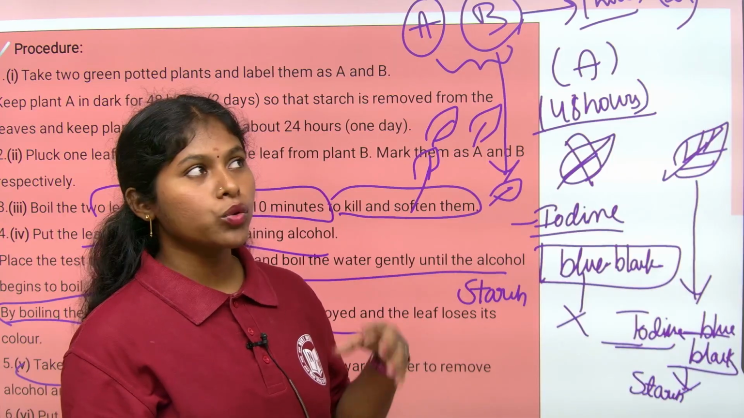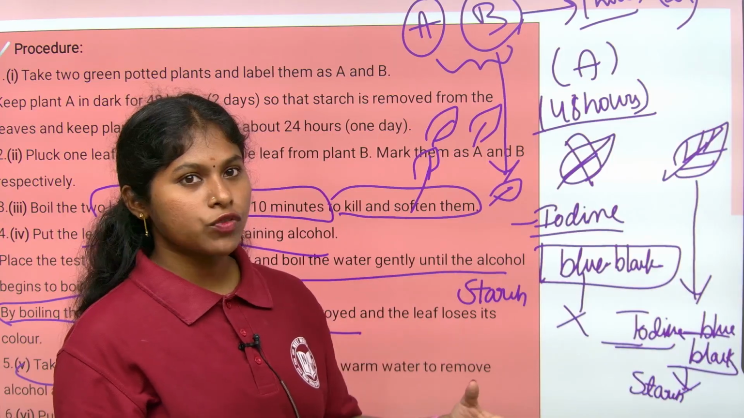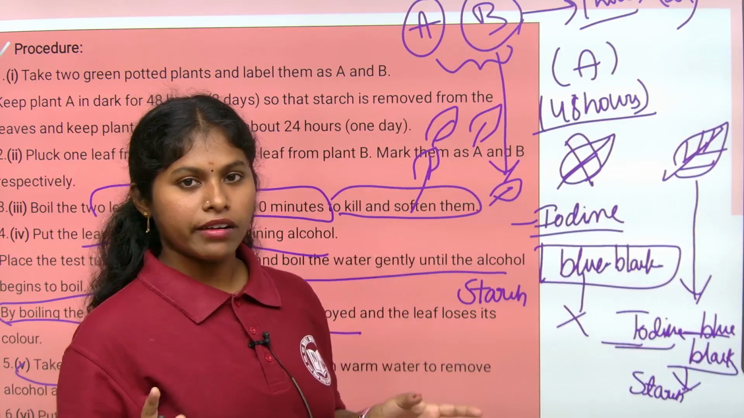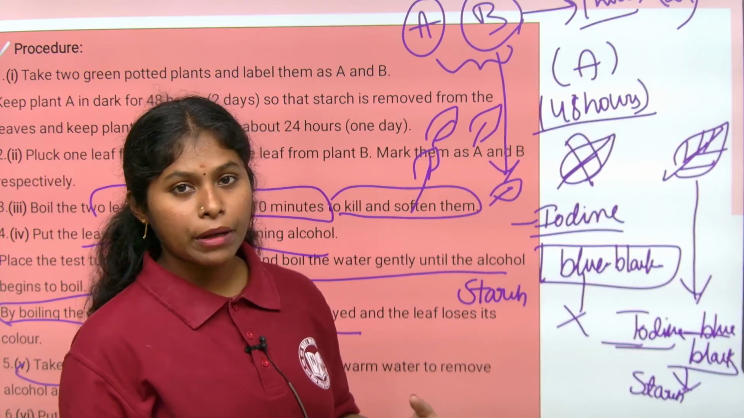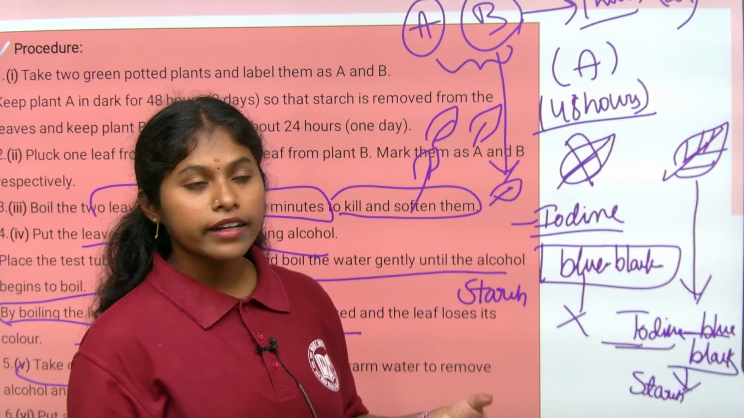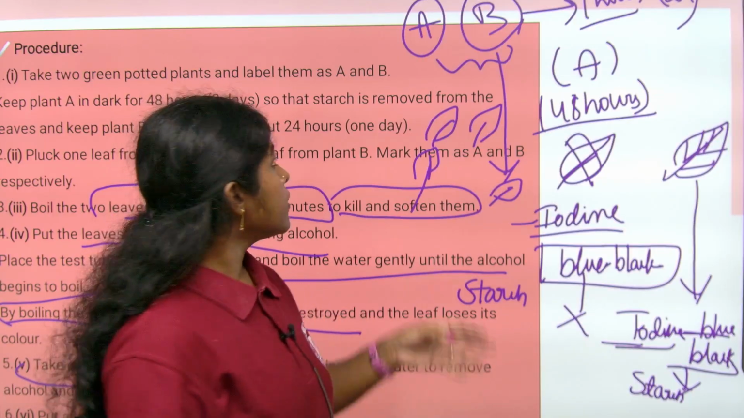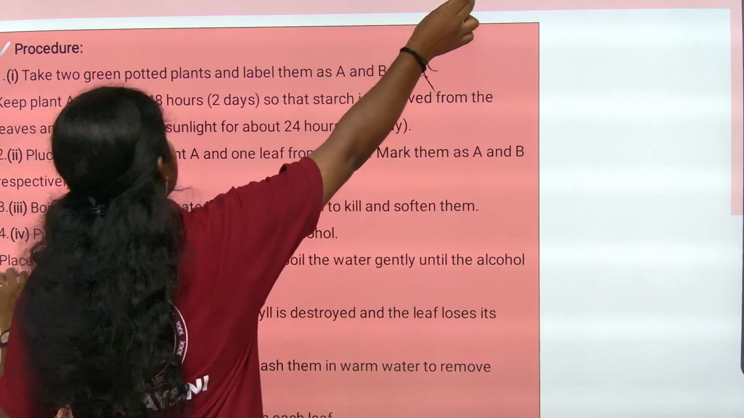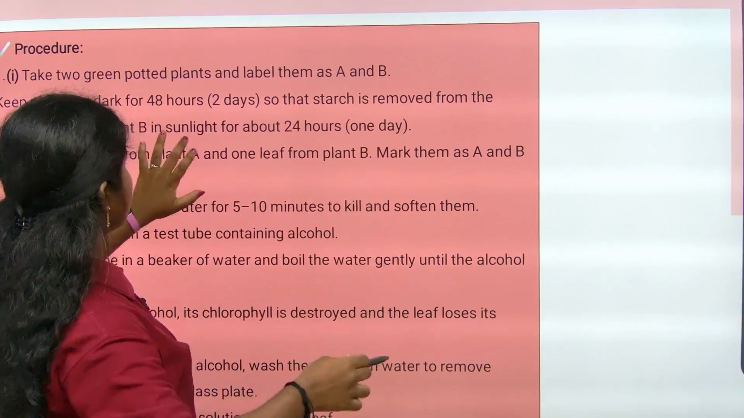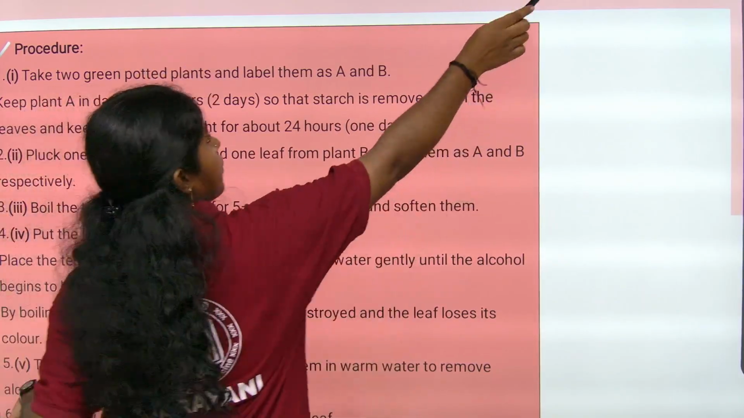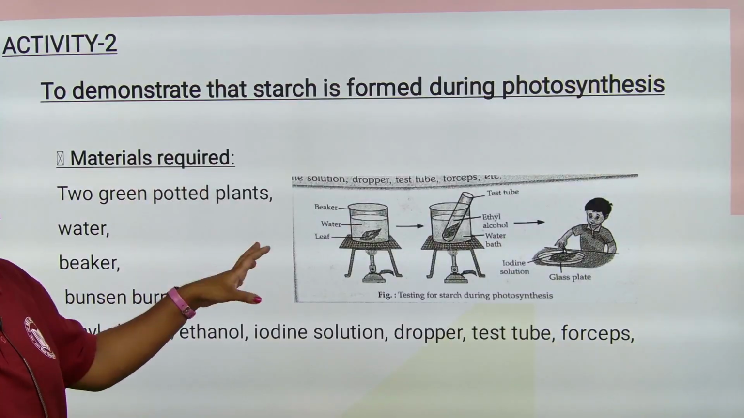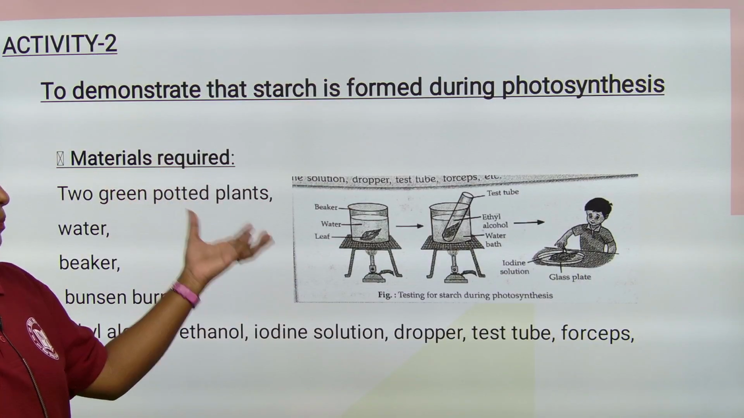For 2 days, to remove the starch which is already present in the plant, it was kept in a dark place, right? So there is no photosynthesis because there is no availability of sunlight, right? Which means starch is not formed. So it is quite easy. See the diagram, children, here. One minute. This diagram itself is explaining this.